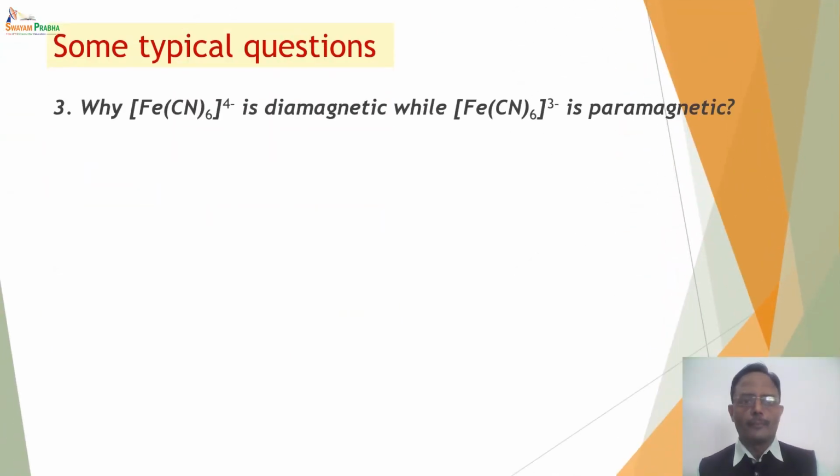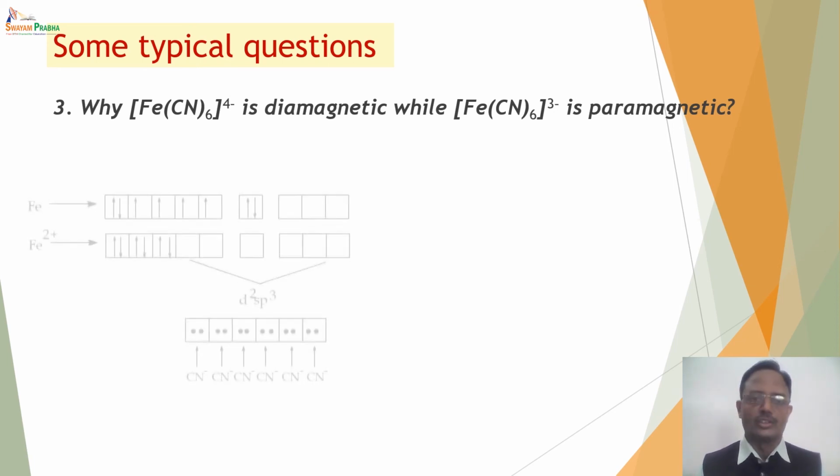One more question. Why is Fe(CN)6 4- diamagnetic while Fe(CN)6 3- is paramagnetic in nature? Now you can see that both the ligands are the same. What is the difference? The difference is in the oxidation state of the metal ion. Fe(CN)6 4- has Fe in +2 oxidation state,